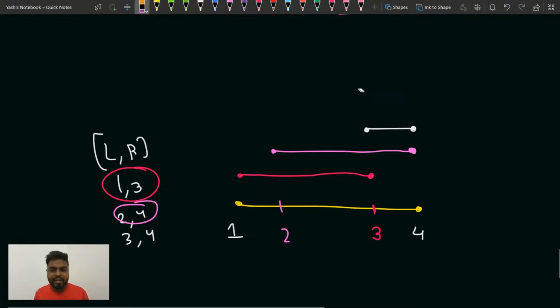You can see here, this is the scenario, guys. Many people are visiting; every time, one person is visiting the stalls in the range L to R, then 2 to 4, then 3 to 4. So you can rearrange the shops.